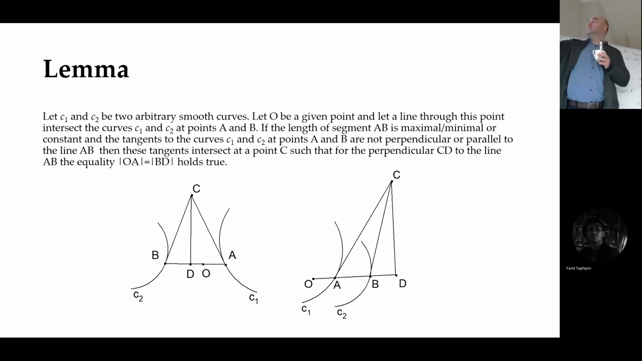For example, you can look at this case, one curve, another curve. If AB is maximal or minimal, extremal, largest or shortest, then you should draw the tangent lines of these curves at those points. They intersect somewhere. And from that intersection point, you draw a perpendicular back to this line. OA should be equal to BD. Very surprising geometric interpretation. Not as simple as this. I'll just take a picture.